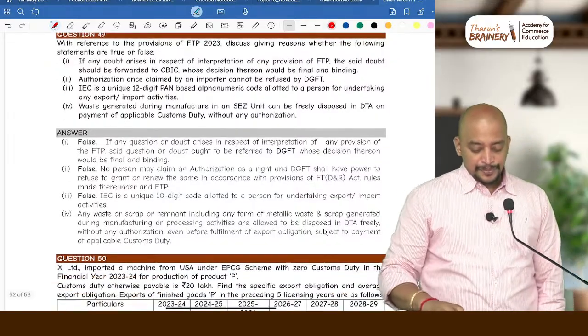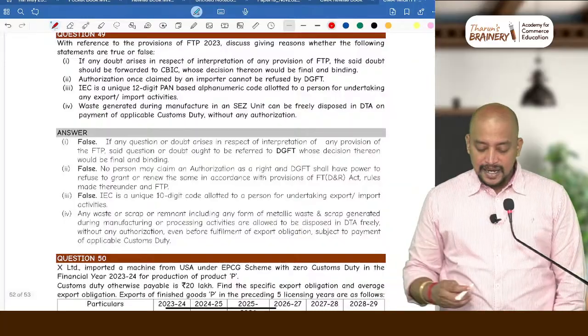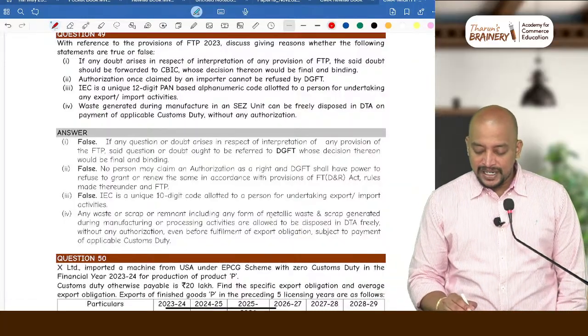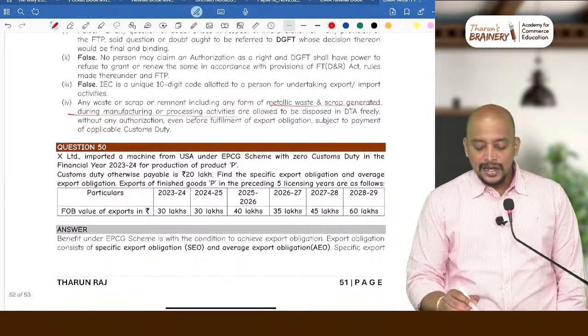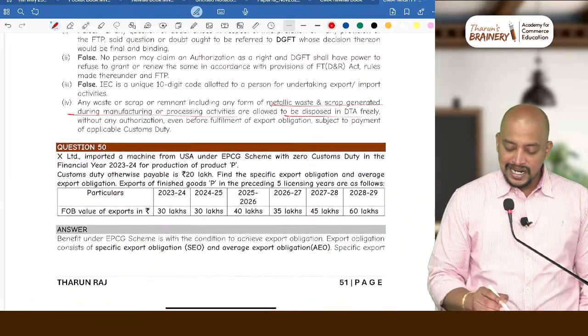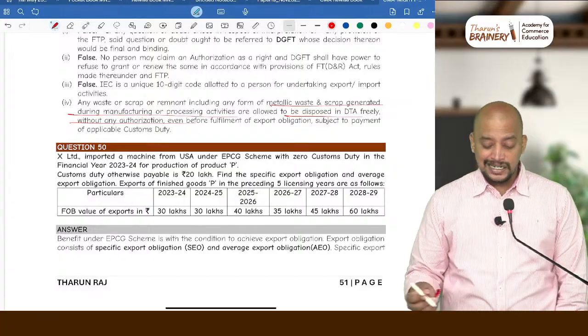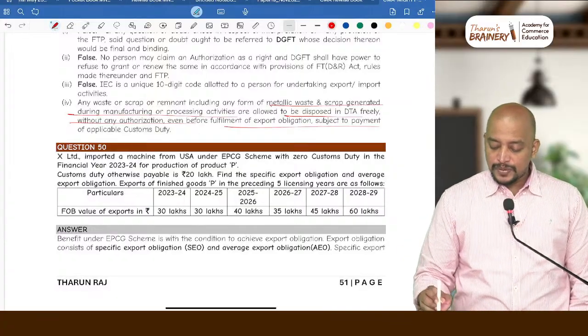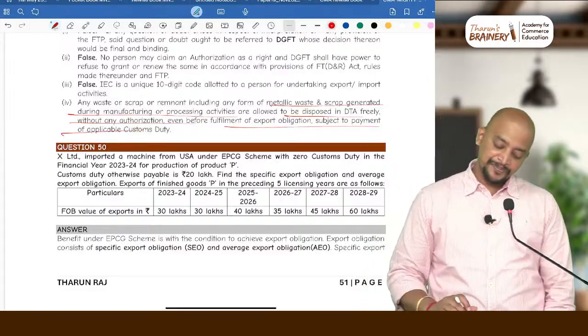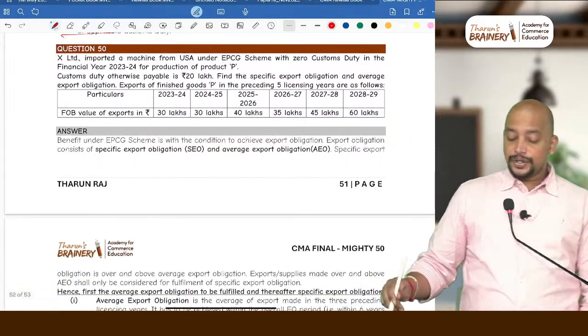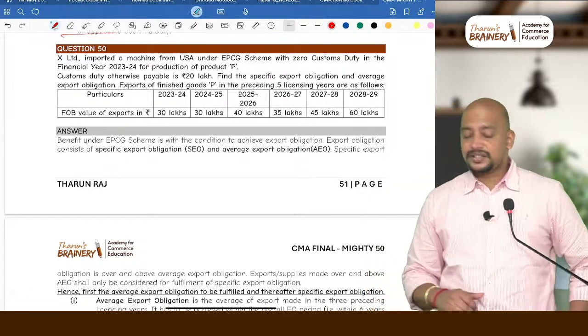Okay. So any waste and scrap or remnant, including any form of metallic waste and scrap generated during manufacturing or processing activities, are allowed to be disposed in DTA freely without any authorization, even before fulfillment of export obligation, subject to payment of applicable customs duty. Got it? Then look into question number 50, the last question.